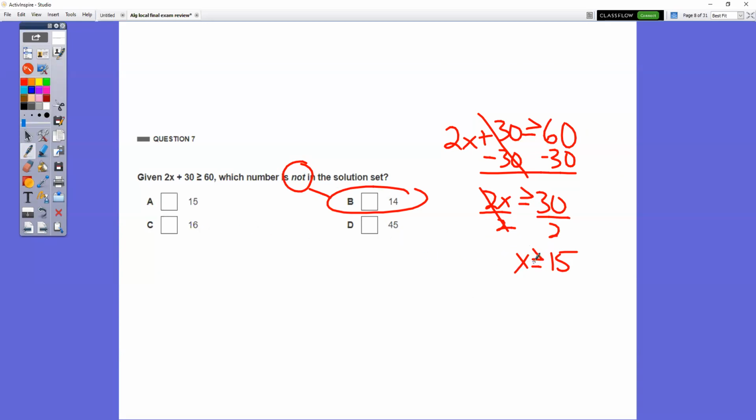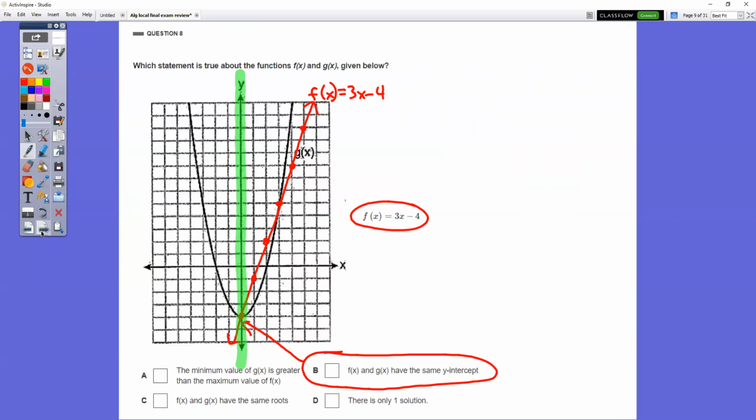16 is greater than that, so that's in the solution set. 45 is greater than 15, that's in the solution set. 14 is not, because 14 is not greater than or equal to 15. In question number 8, which statement is true about f of x and the g of x?